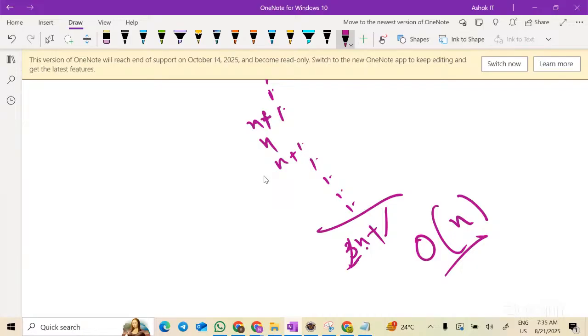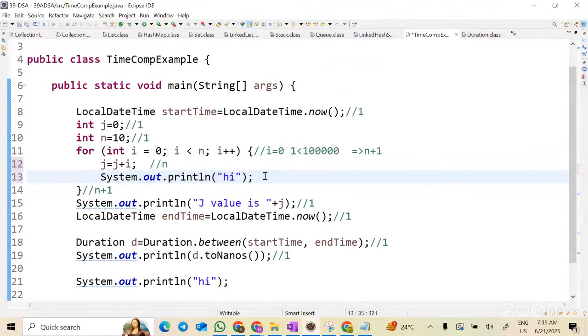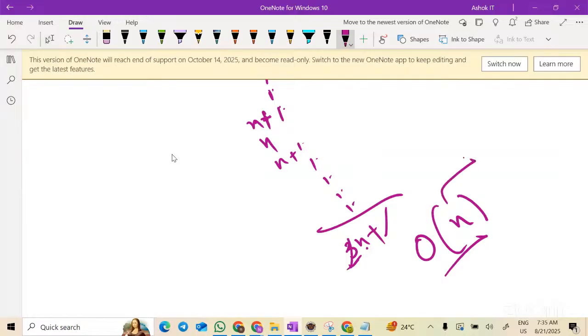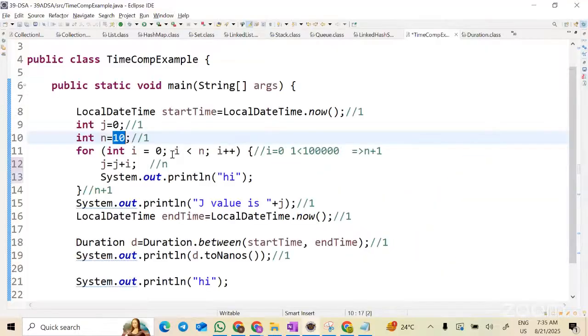What does it mean? What is the n value here in this example? 10, correct? That means in the worst scenario your program executes for 10 iterations. I repeat, in the worst scenario your program executes for 10 iterations. Now this program's time complexity is Big O of n. Hope you understand. Now let's comment this program.